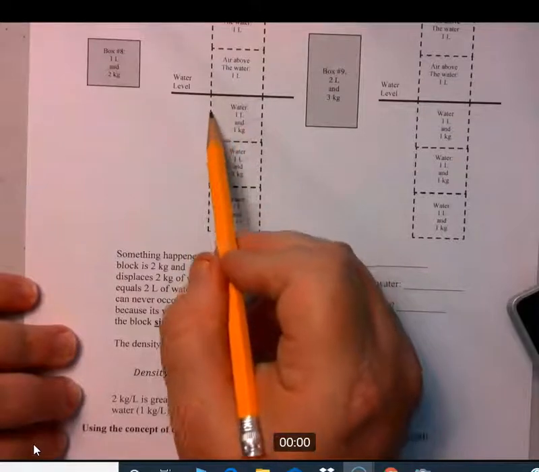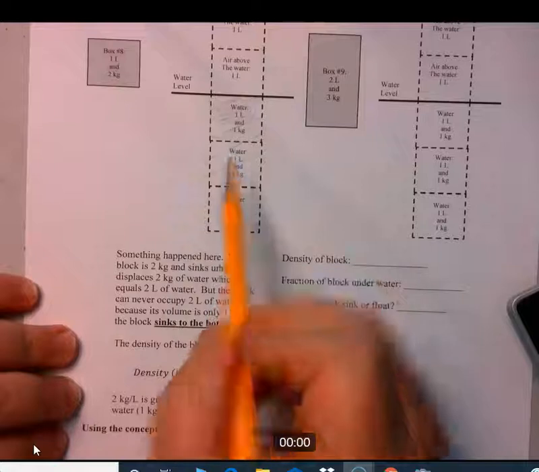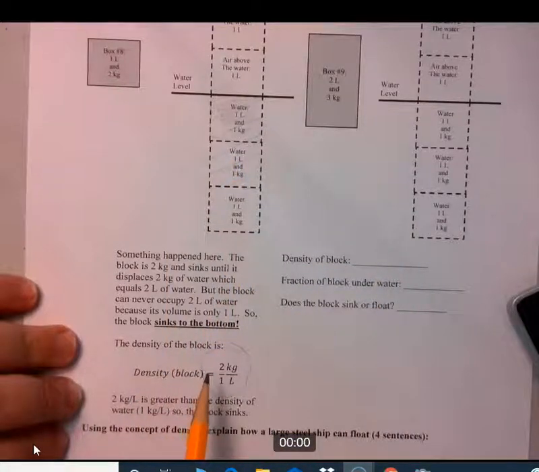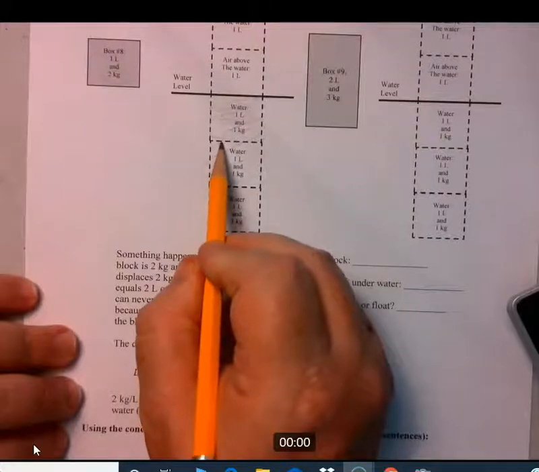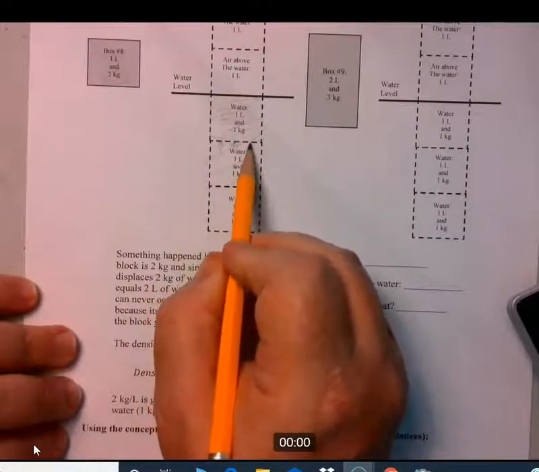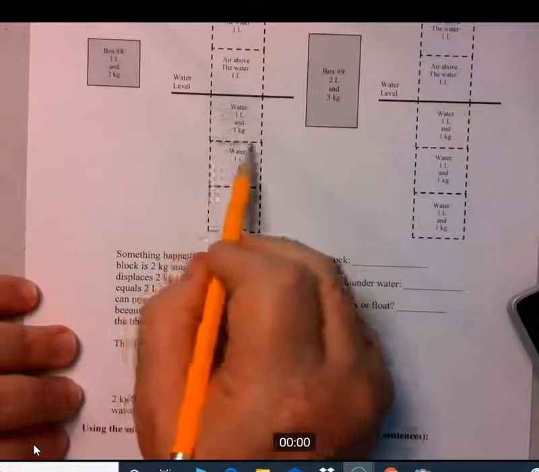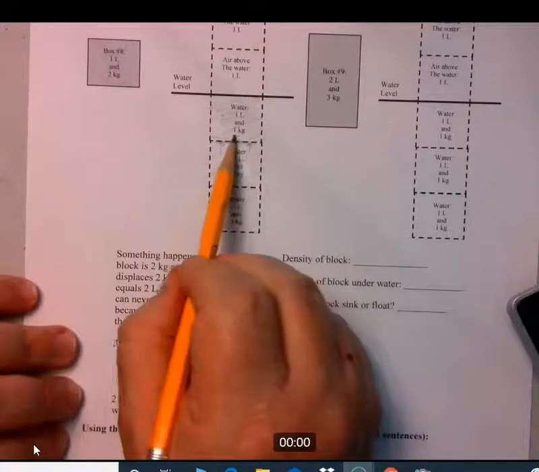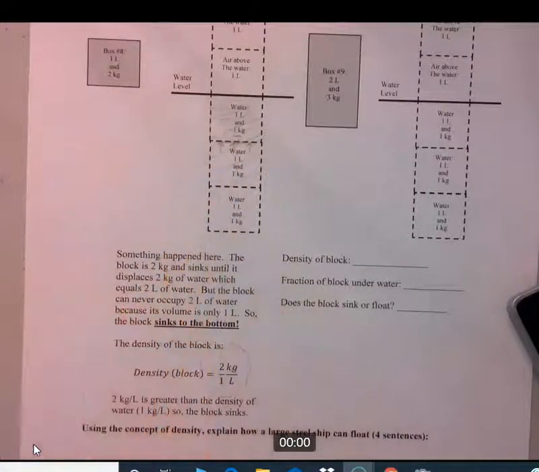So you put the block right here, because that block is only one liter. So you put it right here. Okay, so remember that this water right here is used to holding up 1 kilogram. Those arrows right there, the water right there where that dash line is, is used to holding up 1 kilogram. But all of a sudden you put 2 kilograms on it. So that's like giving a weightlifter too much weight, more weight than he can handle. It's just going to collapse. He's just going to drop it. He can't hold all that weight.